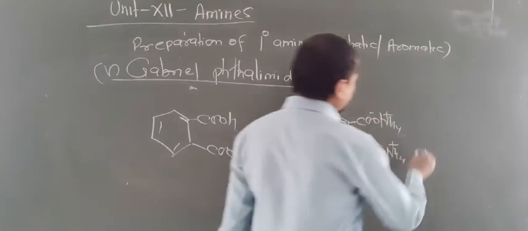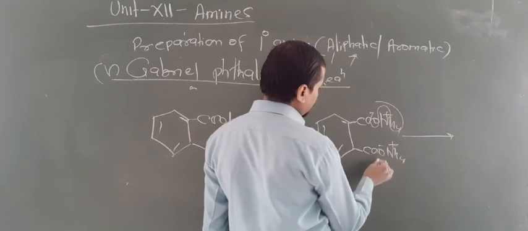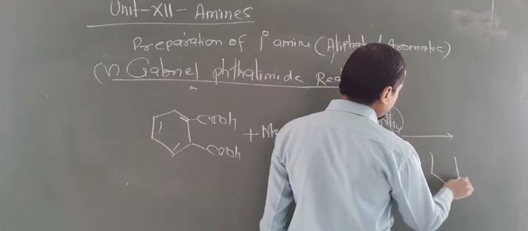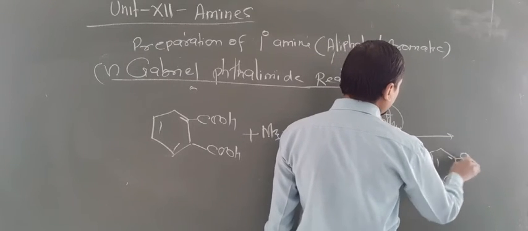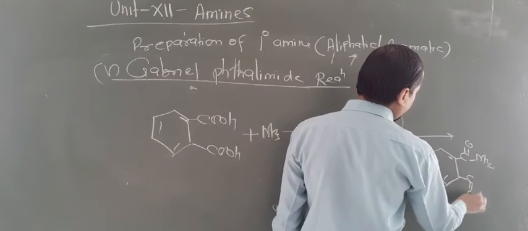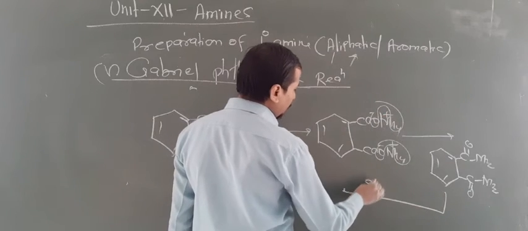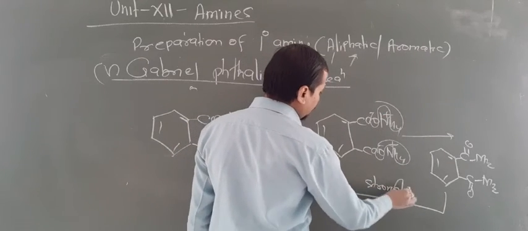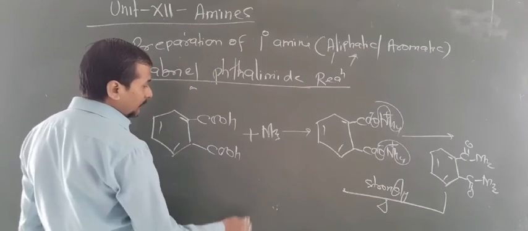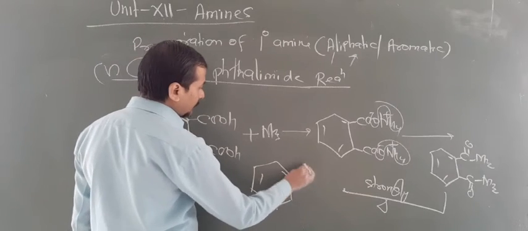Now when this is heated, what happens? 1 O and 2 H from here, 1 O and 2 H from here can be removed. So now this will give phthalimide like this. So this is a type of amide. Are you getting this point? Now this chemical, after strongly heating, will liberate ammonia molecules and you will get phthalimide like this.